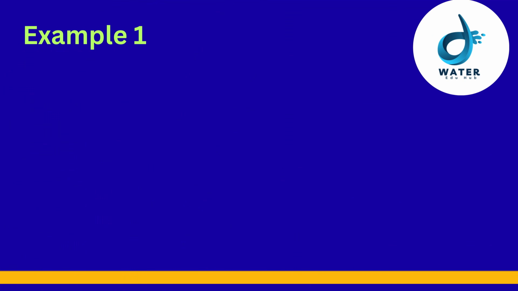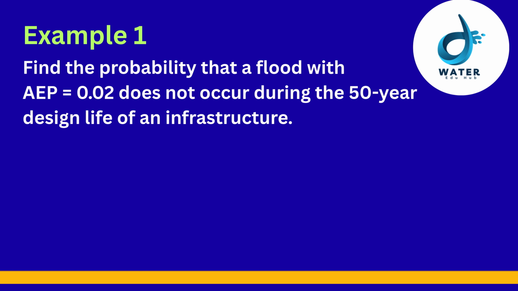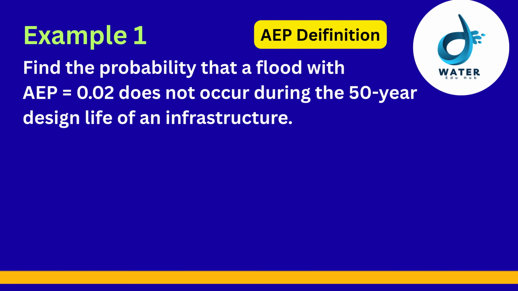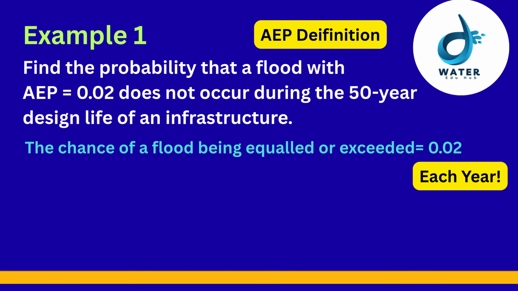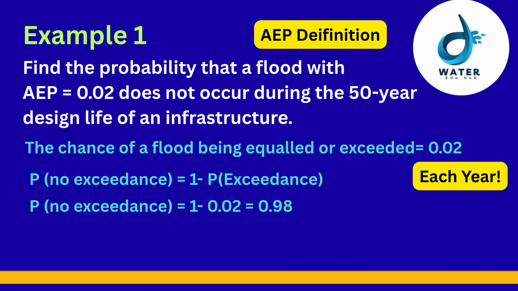In our first example, we want to find the probability that a flood with AEP of 0.02 does not occur during the 50-year design life of an infrastructure. To answer this question, we refer to the definition of annual exceedance probability. In this case, the chance of a flood being equaled or exceeded is 0.02, or 2% each year. So the chance of no exceedance in each year is 1 minus 0.02, or 0.98.